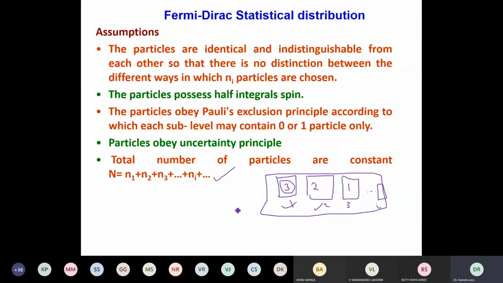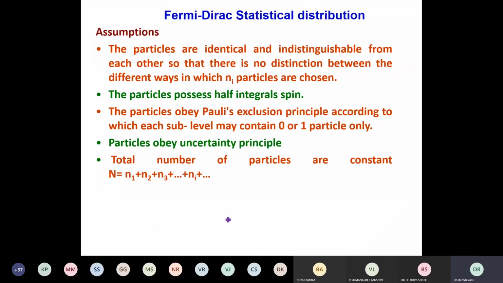But with time, there is a possibility that the number of particles in a given cell may change when there is energy or other changes. Therefore, this will become 2 and this will become 3, this will become 4, and somewhere else the other group will lose one particle and may have 3. But the total will be the same. That means the particles may change in the groups. The Ni value may change, but still the total will be the same. So those particles may be moving from here to here or maybe here to here, but still the total number of particles are not being added or subtracted. Therefore, in a given system, the total number of particles is constant.